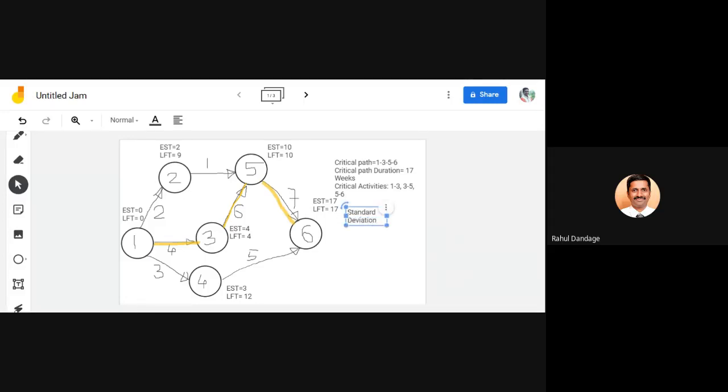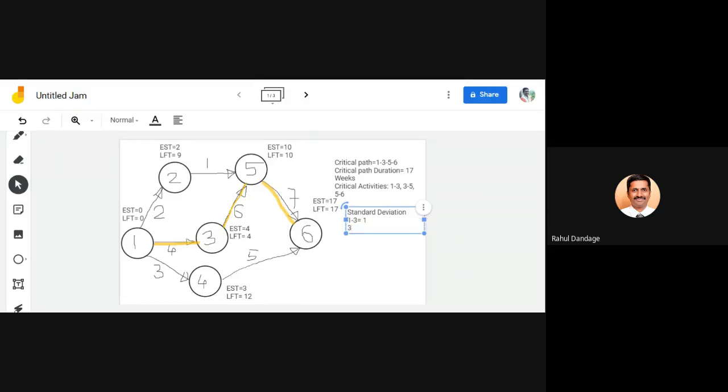The formula for standard deviation is TP minus TO divided by 6. So for 1, 3, what is the standard deviation? Seven minus 1 divided by 6, so it is 1.